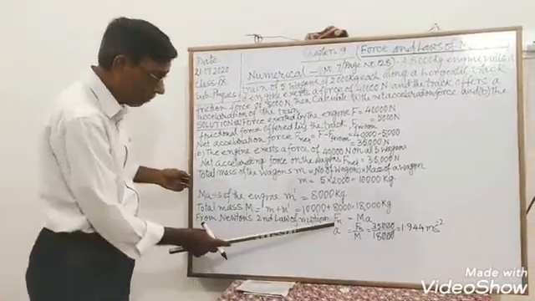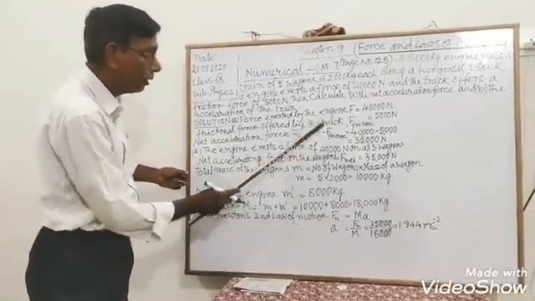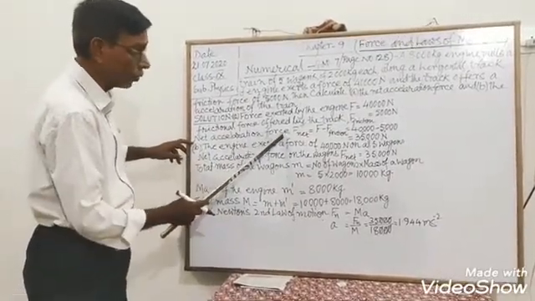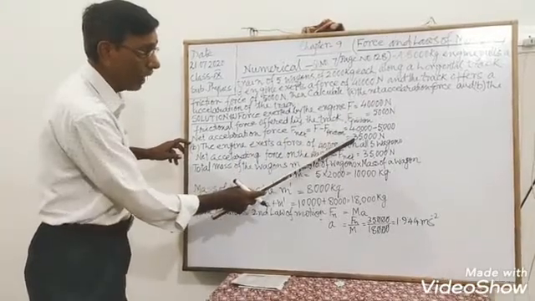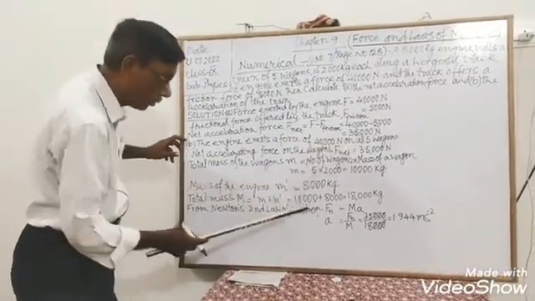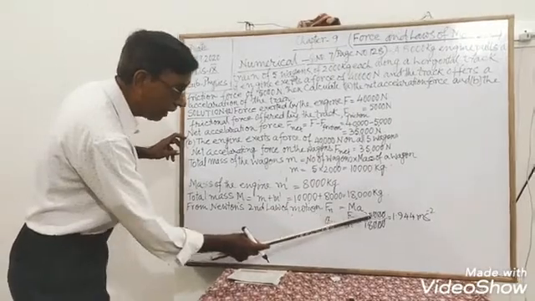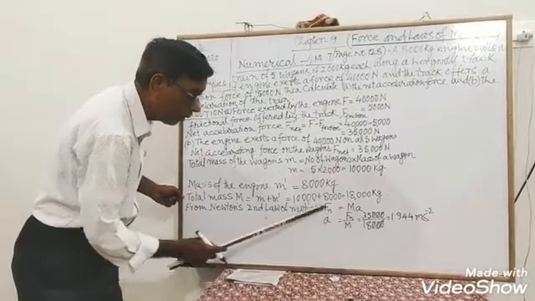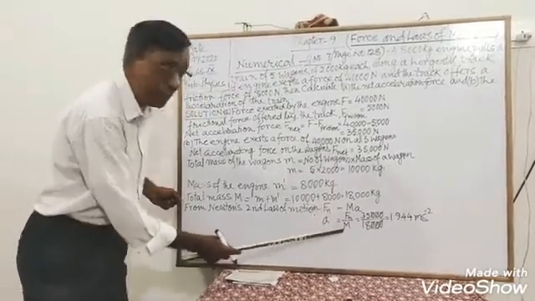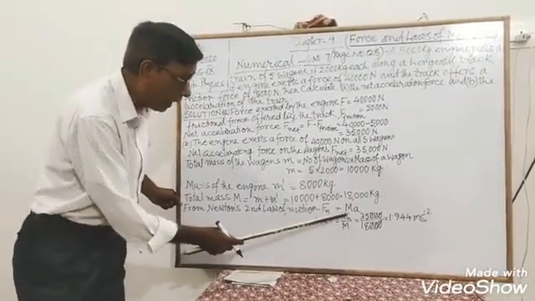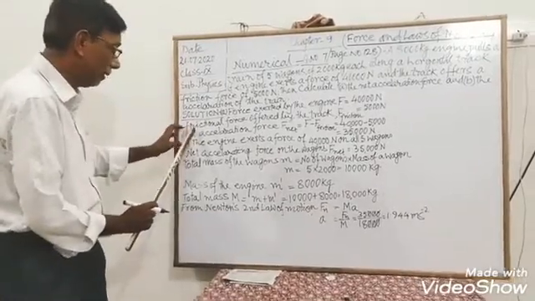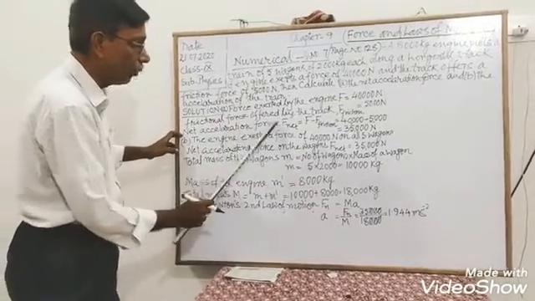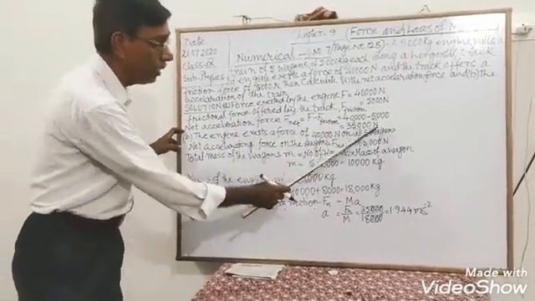I have written here F net because the net accelerating force F net we have already calculated here is 35,000 Newton. So we have written here 35,000 Newton. So F net is equal to ma. Therefore a is equal to F net by m, and the value of F net, that is the net accelerating force, is 35,000 Newton.